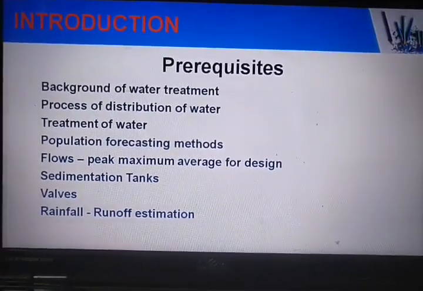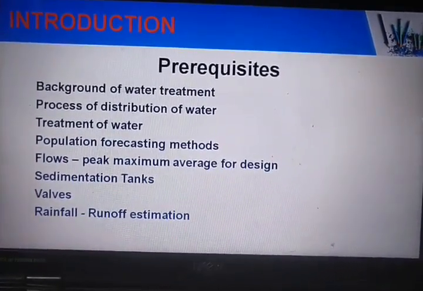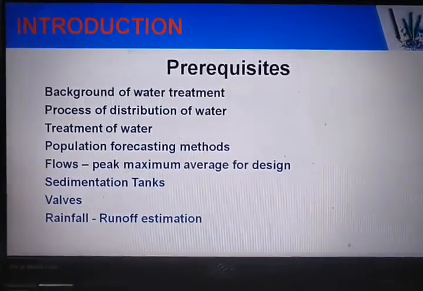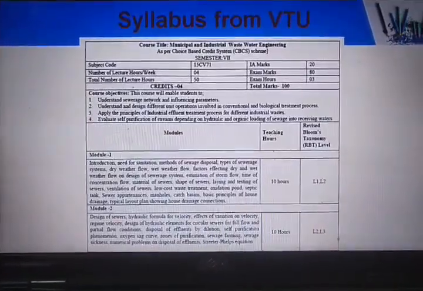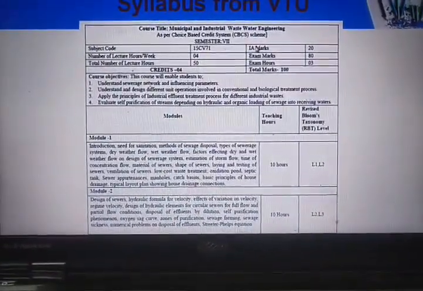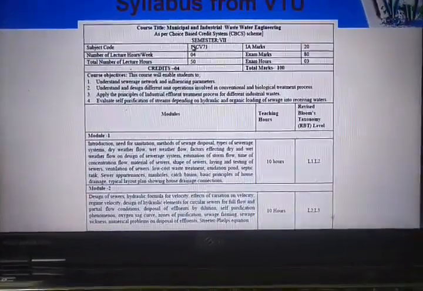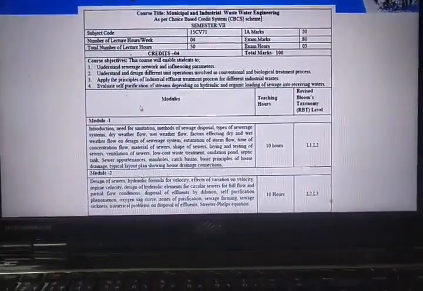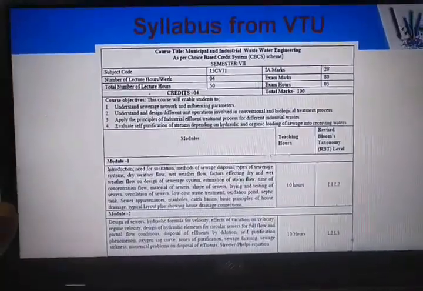So these are some of the prerequisite knowledge and the core of the subjects what you have studied in the previous semesters. Along with that, we will study further based on the outline which is given in your syllabus, which is given by VTU. Here it is a 17 CV subject, 17 CV 71 is the subject code. Not many changes have been made, only the subject code has been changed. It consists of 5 modules, comprising 10 hours each.